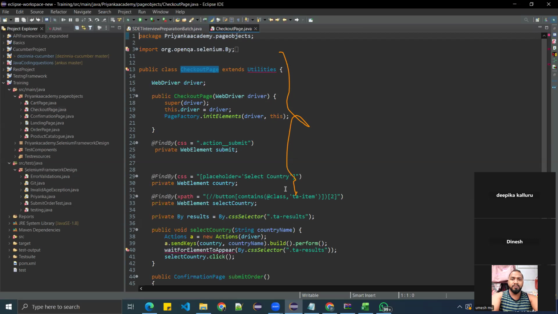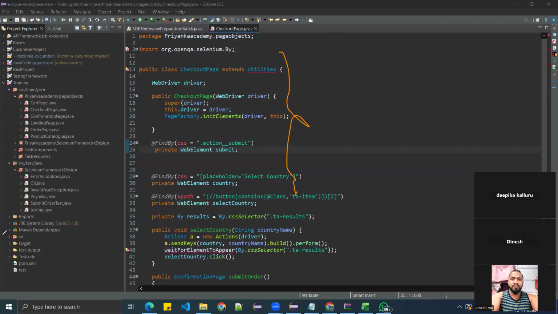For the WebDriver, what you're doing is initializing your web elements inside the constructor only. Got it, team? Because first the web elements need to be initialized, and only then can you call the methods. If you want to initialize your web elements or the driver, you can do it in the constructor only. Got it? Yes.